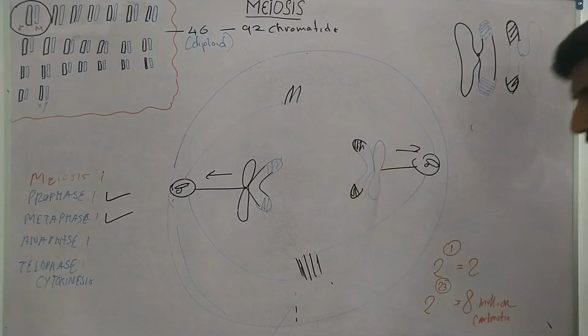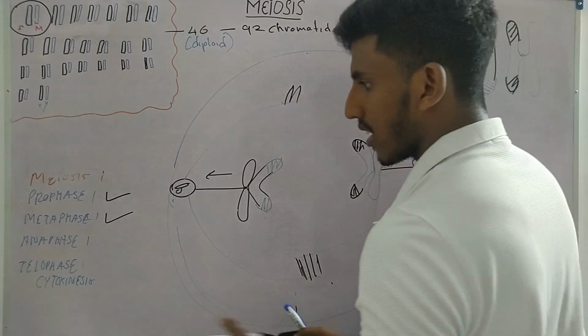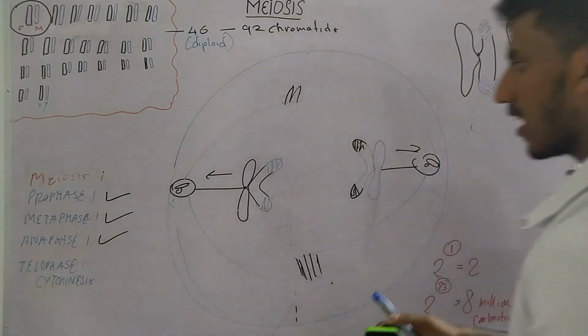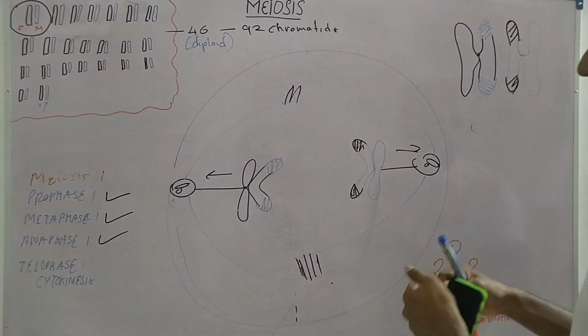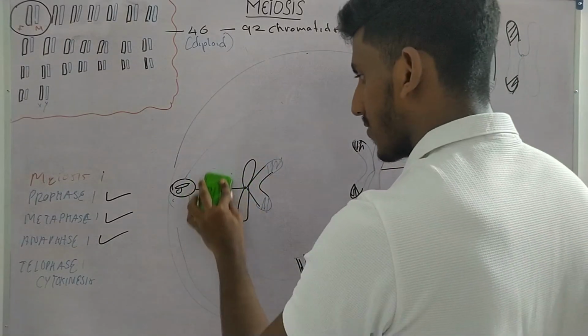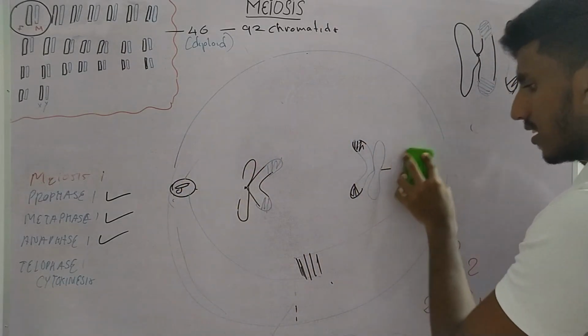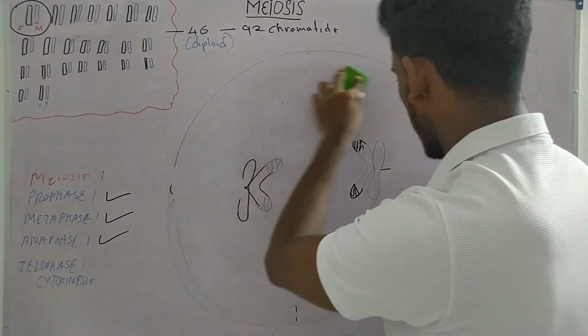So now this is what occurs in anaphase. Now metaphase is completed, anaphase is also completed. Now telophase and cytokinesis occur simultaneously. Now what occurs in telophase? In telophase, these microtubules break down, they disassemble. So this is how it's going to look.